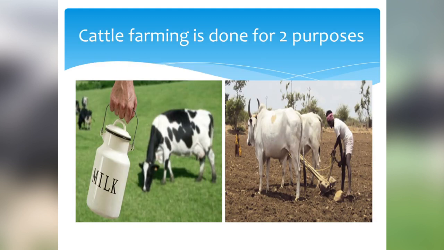What is cattle farming? Cattle farming means the farming of livestock. Cattle farming is done for two purposes. First purpose of cattle farming is obtaining milk, and second purpose is for draught labor for agricultural work such as tilling, irrigation and carting. So there are two main purposes of cattle farming.